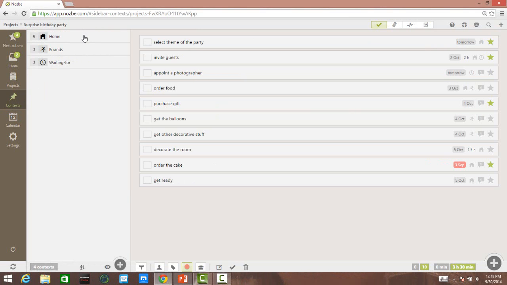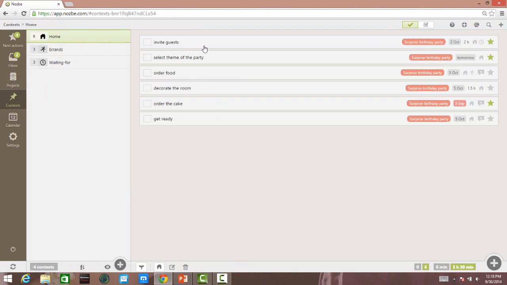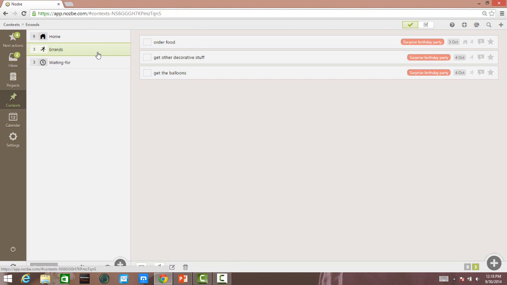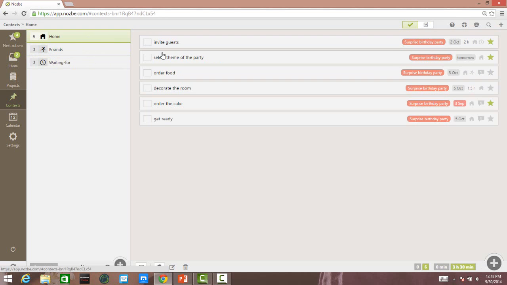We can see the context, and in these contexts these are the tasks. We can just rearrange them here by dragging and dropping.